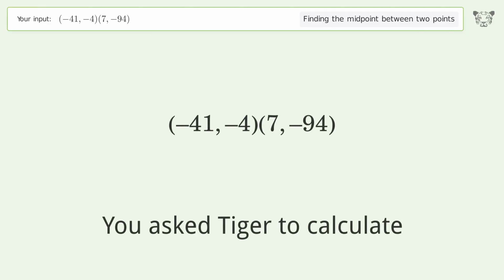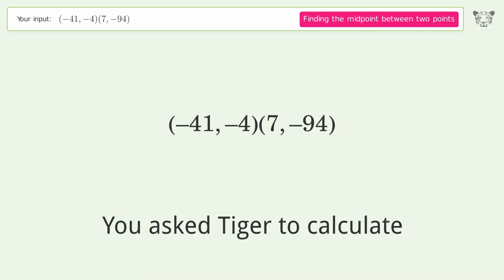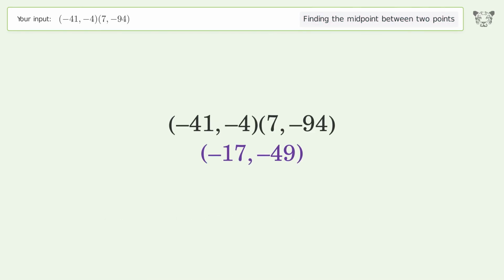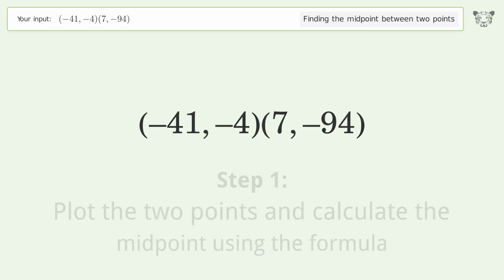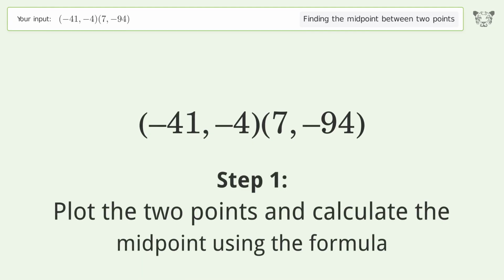You ask Tiger to calculate. This deals with finding the midpoint between 2 points. The midpoint between the 2 points is -17, -49. Let's solve it step by step. Plot the 2 points and calculate the midpoint using the formula.